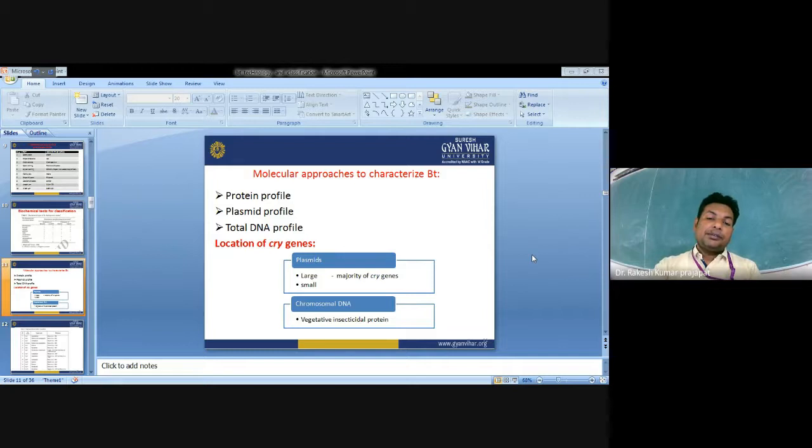Two types of plasmid are present in Bt, large plasmids and small plasmids. In the large plasmids, the majority of the cry genes are present, while the smaller plasmids do not contain much. The chromosomal DNA contains the vegetative insecticidal proteins, known as VIP.